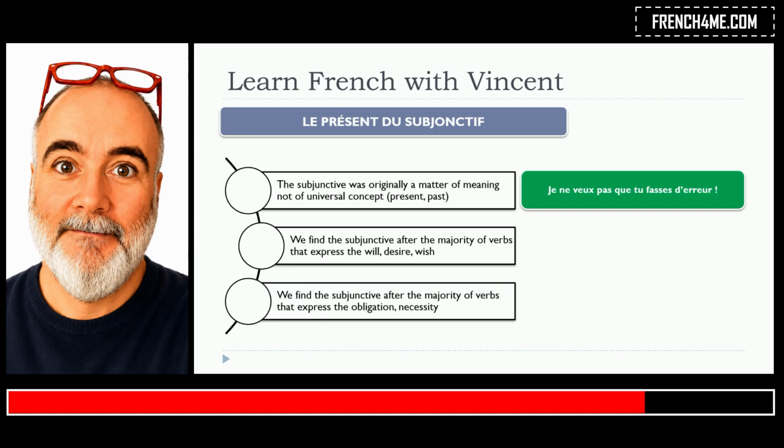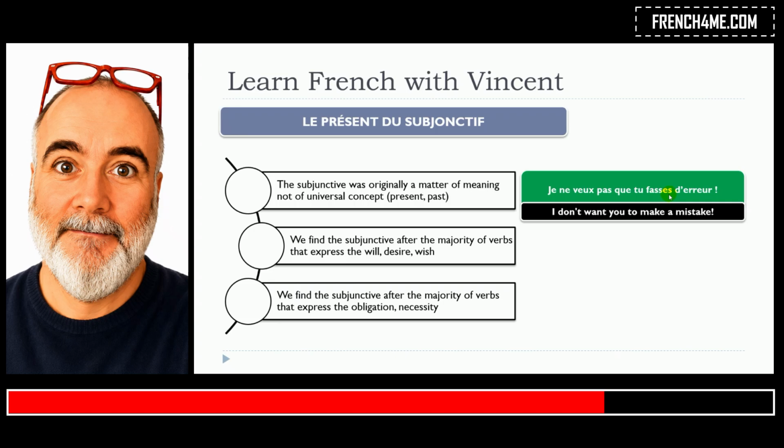Je ne veux pas que tu fasses d'erreur. So in that situation, you can see that here, tu fasses is the subjunctive form of the verb faire. So it's extremely important to make sure that you will master the subjunctive.